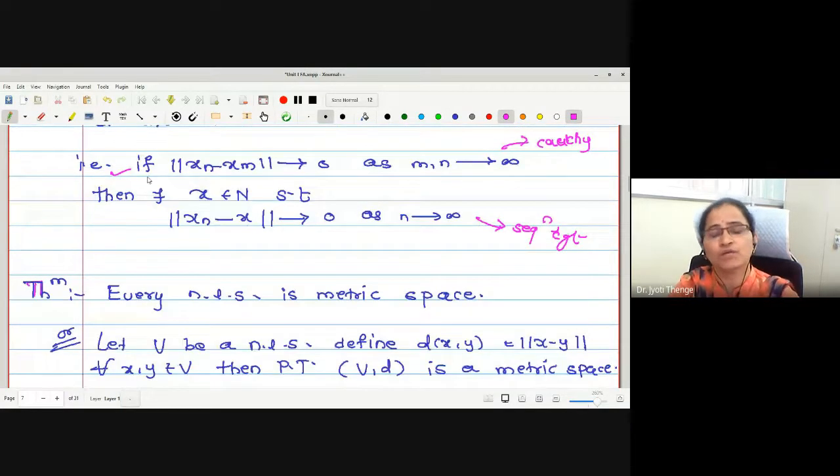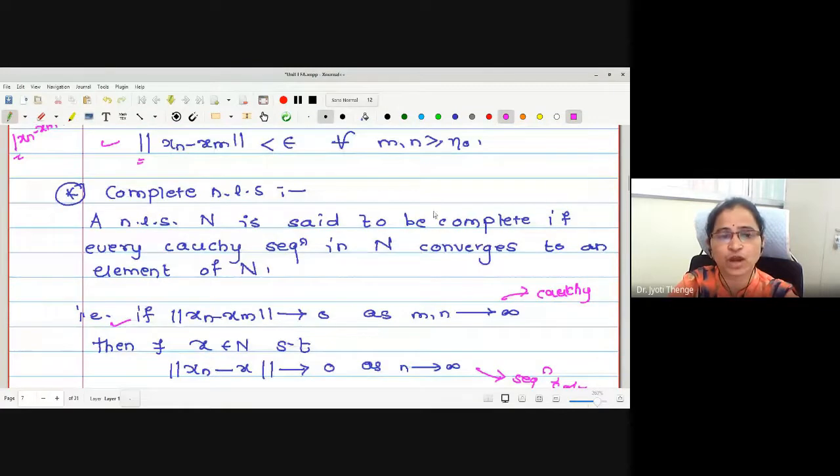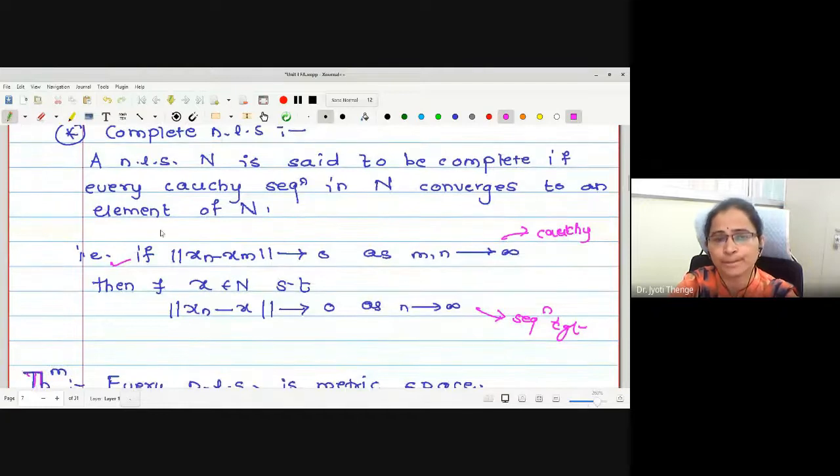That is, if norm of xn minus xm tends to 0 or is less than epsilon, then there exists x such that norm of xn minus x tends to 0 or is less than epsilon. This is the definition of a complete normed linear space.